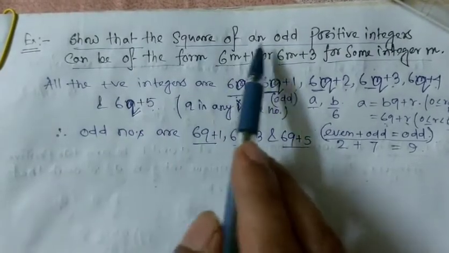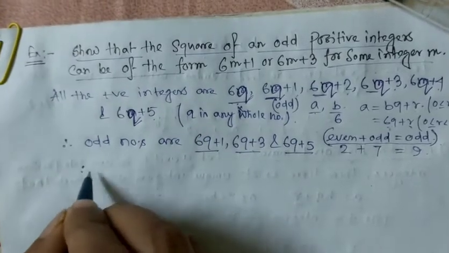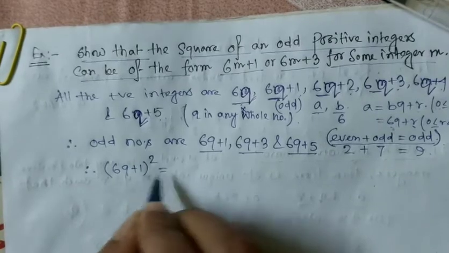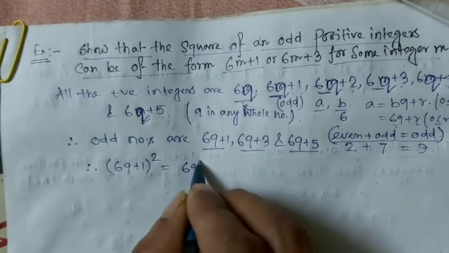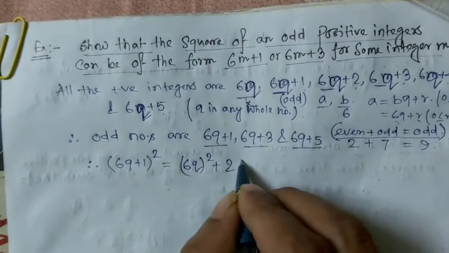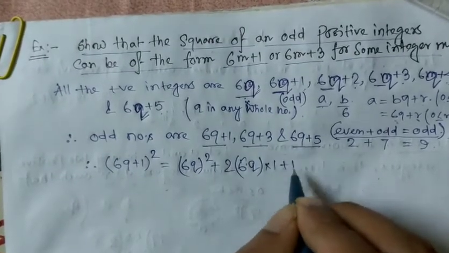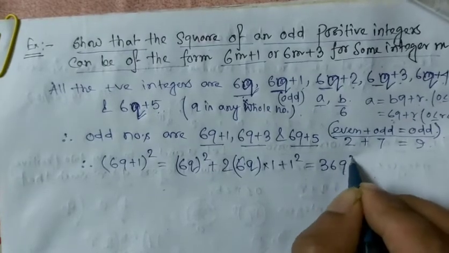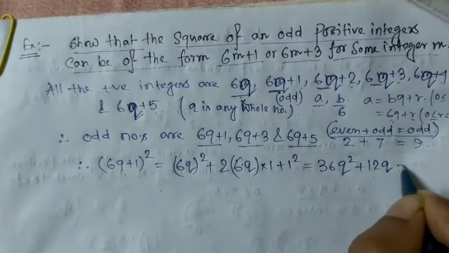Now we want the square of an odd positive integer. So square means we have to find (6q plus 1) whole square. Obviously (a plus b) whole square means a square plus 2ab plus b square, so (6q) whole square plus 2 into 6q into 1 plus 1 square. That means the result is 36q square plus 12q plus 1.